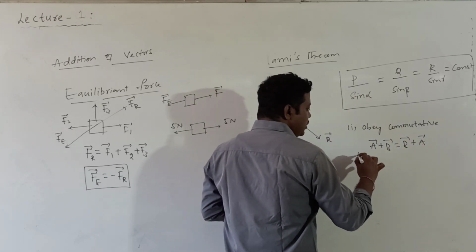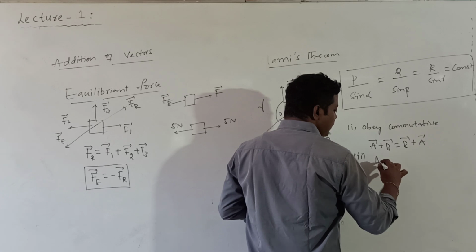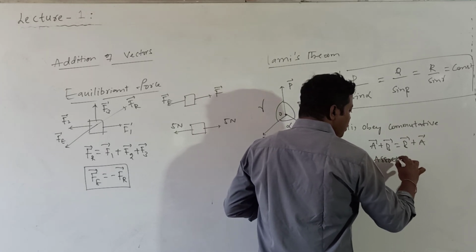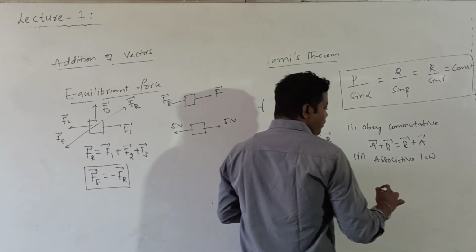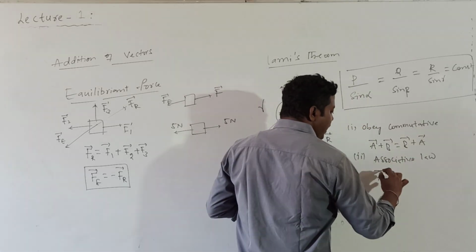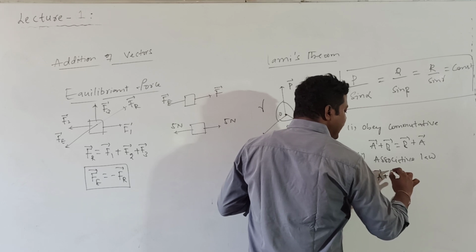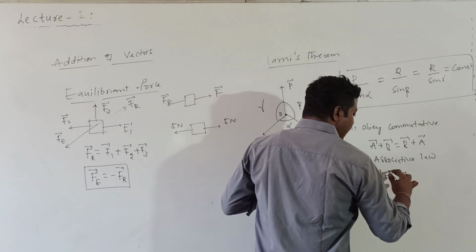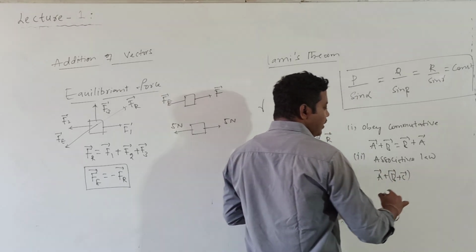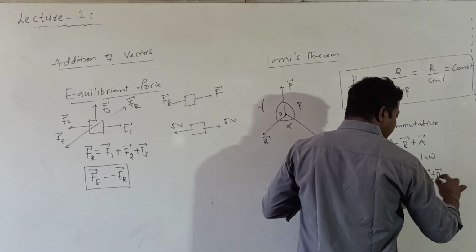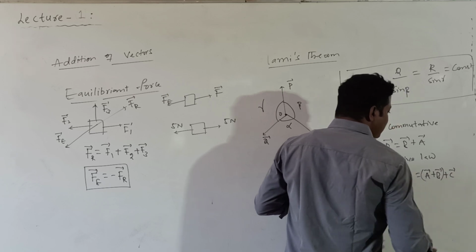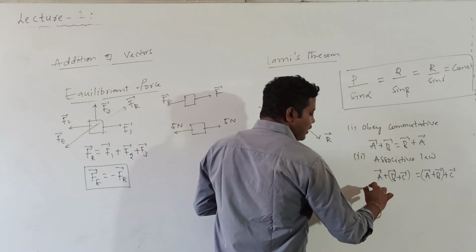And vector addition also obeys the associative law. What does associative mean? If I consider 3 vectors A bar, B bar, C bar, you can add any 2 vectors first as you wish: A bar plus B bar plus C bar is equal to A bar plus B bar plus C bar. So this is called the associative law.